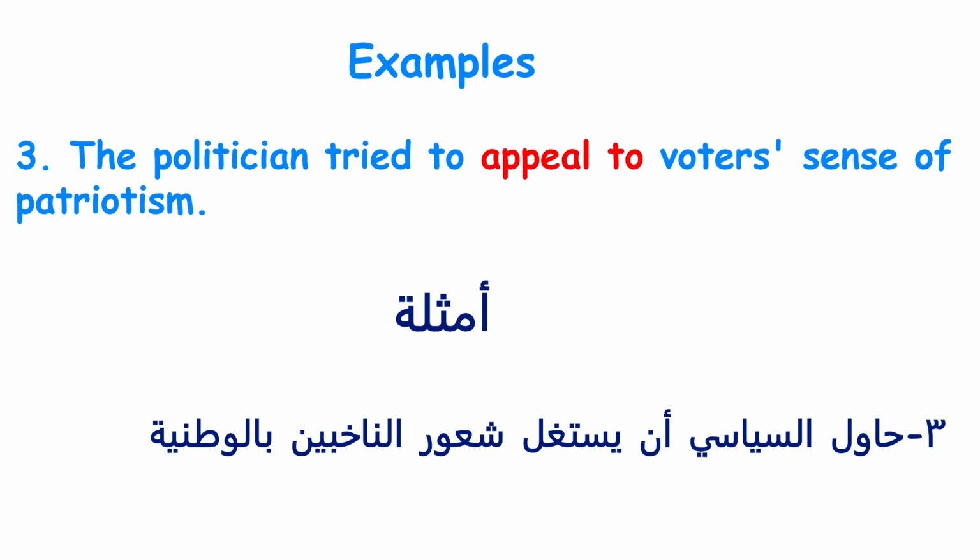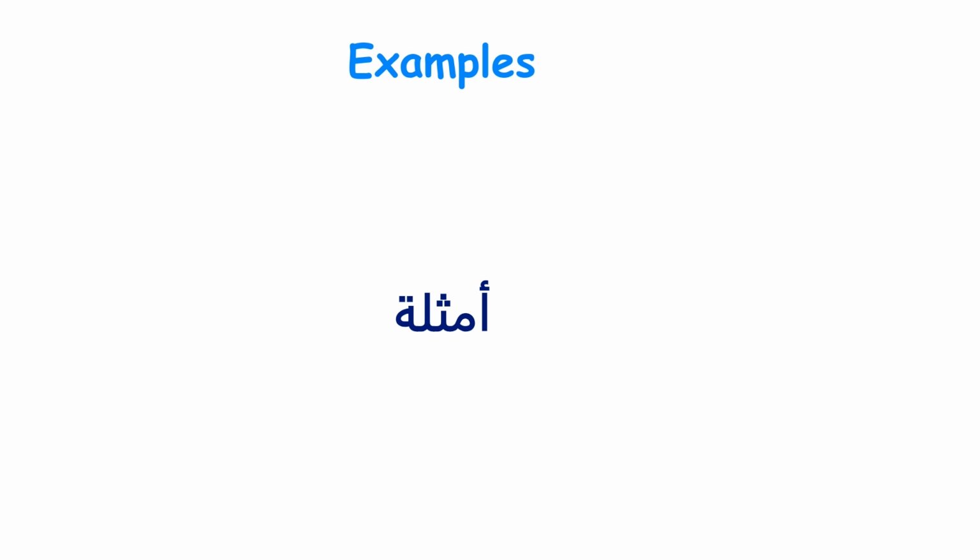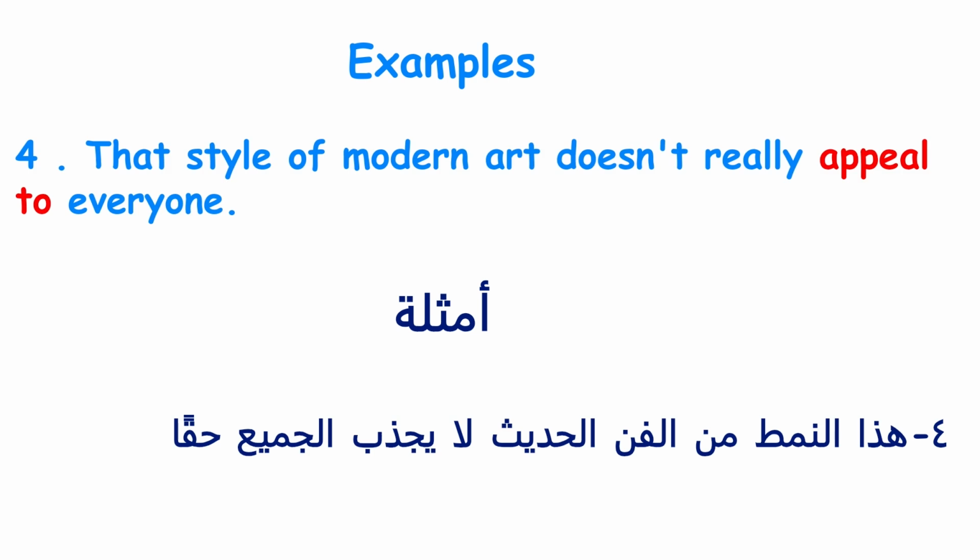This example shows appeal to being used to describe an attempt to persuade people by using a particular type of argument, in this case, one based on patriotism. 4. That style of modern art doesn't really appeal to everyone. This example shows that the art is or is not attractive to a general audience.